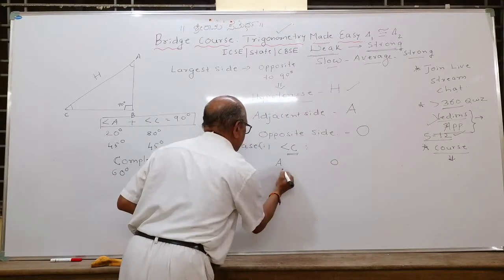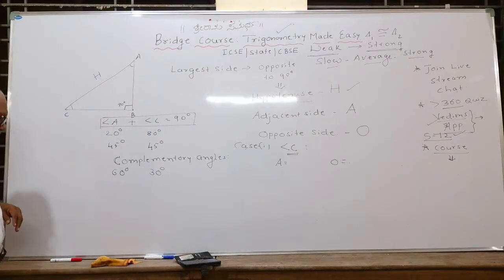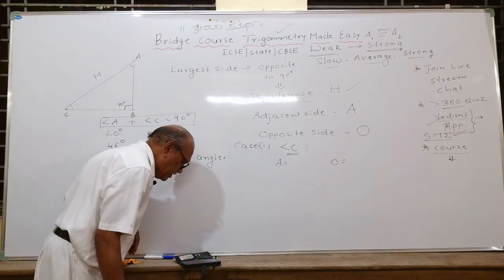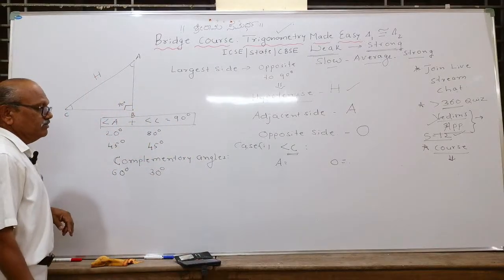You can answer in the chat box. What is adjacent with respect to angle C? With respect to angle C, what is the opposite? What is the side in triangle ABC? You have to tell me.